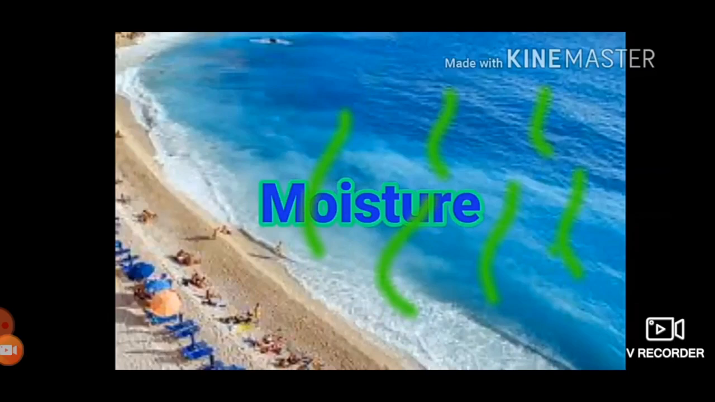Now let's see the last element of weather, that is precipitation. Now what happens? These vapors which are there in the atmosphere go to a higher level, and there they condense. Condensation, as you have studied, means vapor converting to water droplets. So vapors in the atmosphere condense and are converted into water droplets, or in some places into snow particles. Their showering on the earth is called precipitation.